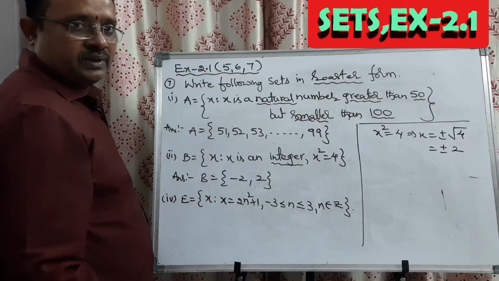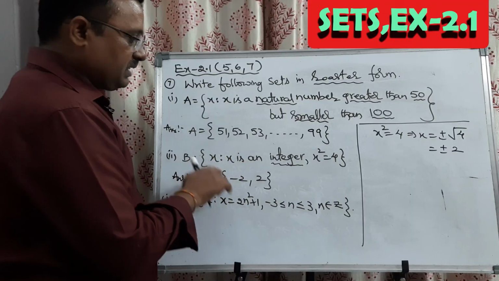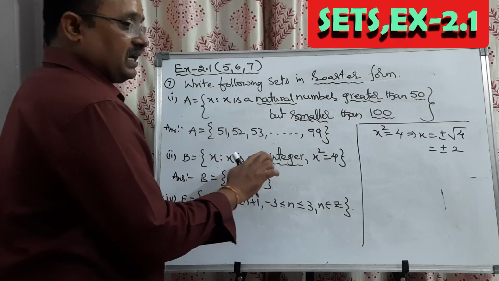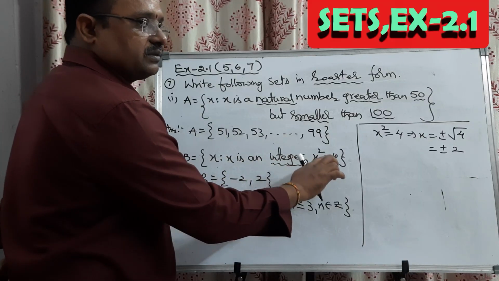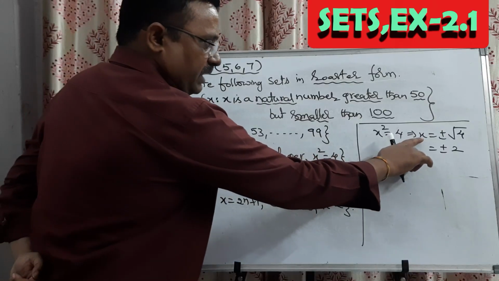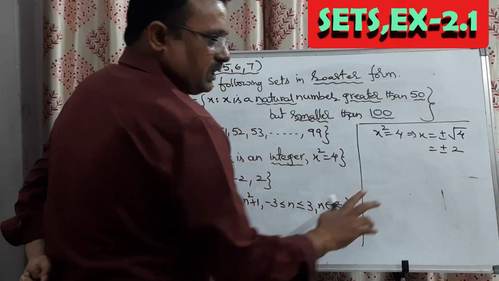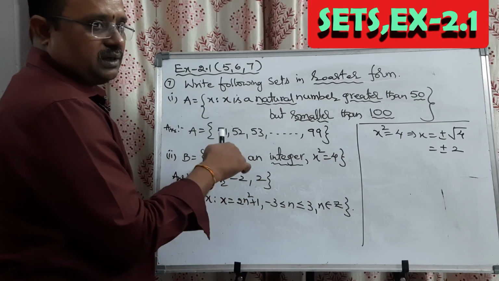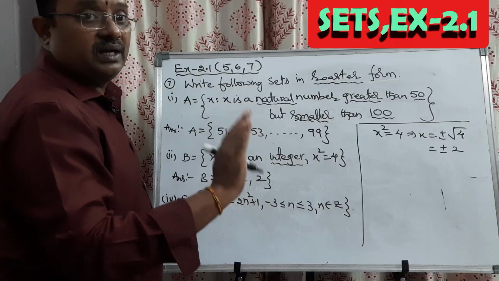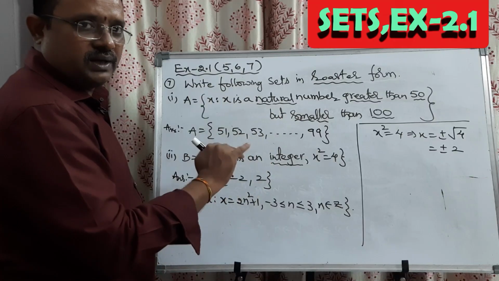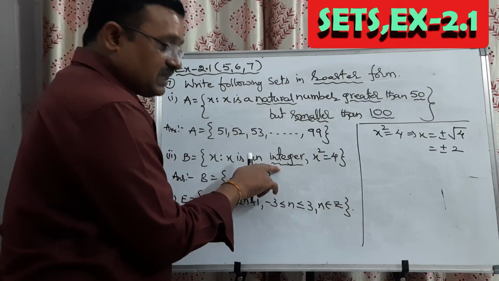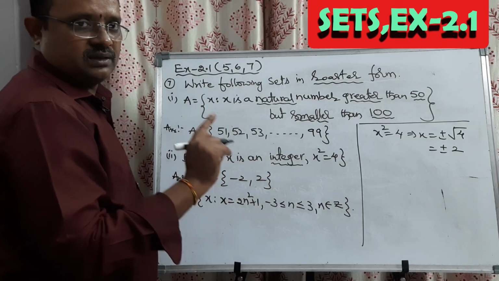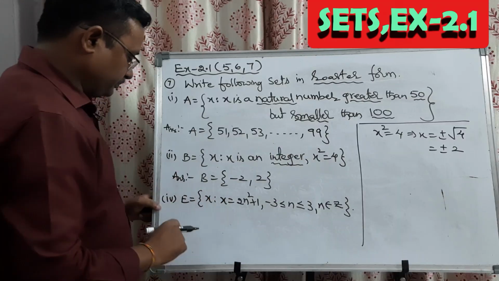That's it. If the same problem comes in the exam as an application skill, and they ask x is a natural number, x square equal to 4, then x actually gives you plus or minus 2 only, but they are expecting x as a natural number, so minus 2 will not be valid, only 2 we have to take, whereas it is a natural number. Understood? That is the speciality. Remember that. Second question over.